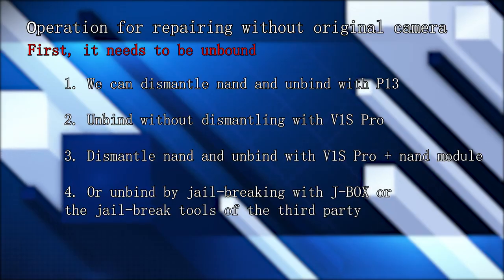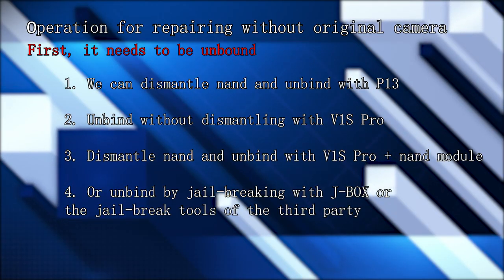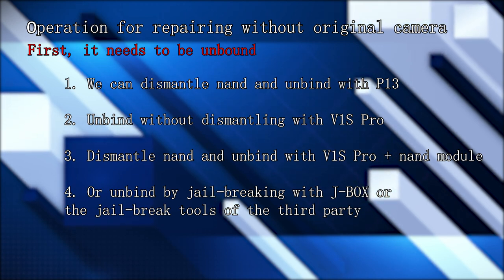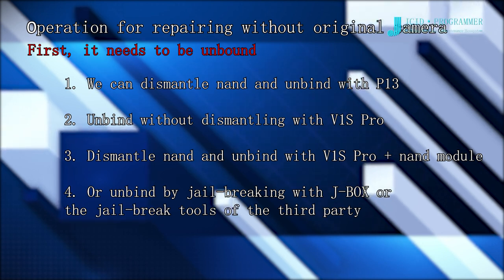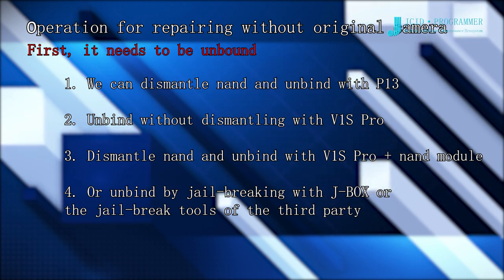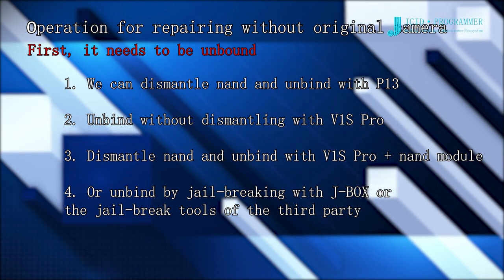Next is the operation for repairing without original camera. First, it needs to be unbound. We can dismantle NAND and unbind with P13. Unbind with V1S Pro or V1SE without dismantling. Dismantle NAND and unbind with V1S Pro plus NAND module. Or unbind by jailbreaking with JBox or the jailbreak tools of the third party.